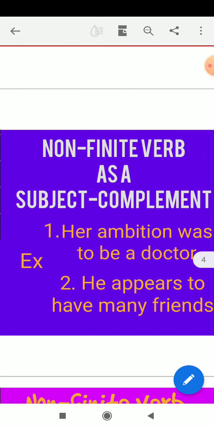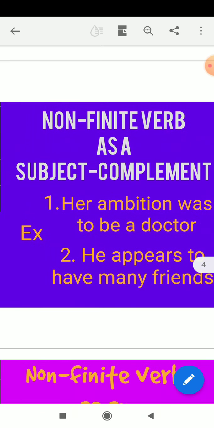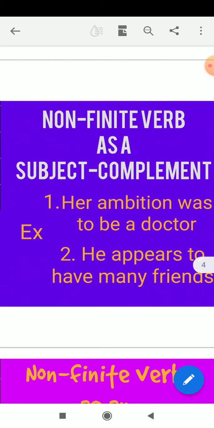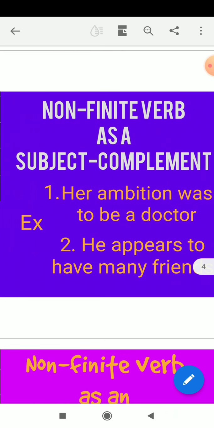Generally we know that after be verb, after seem verb, after appear verb, the complement appears. So to be a doctor is the complement phrase. To be is a non-finite verb. It explains the subject, so it is a subject complement.